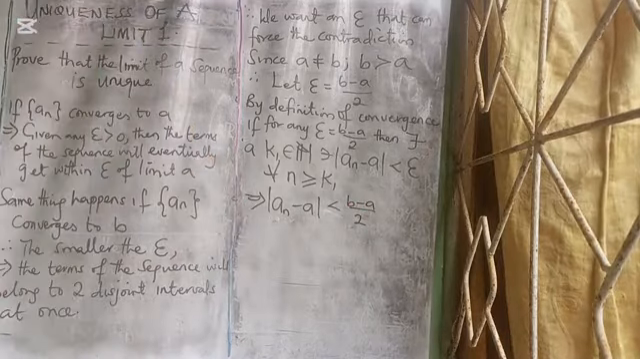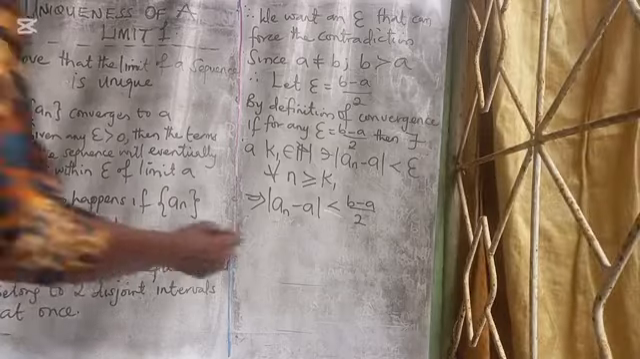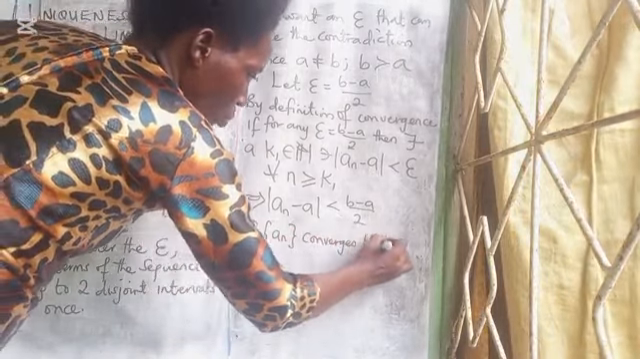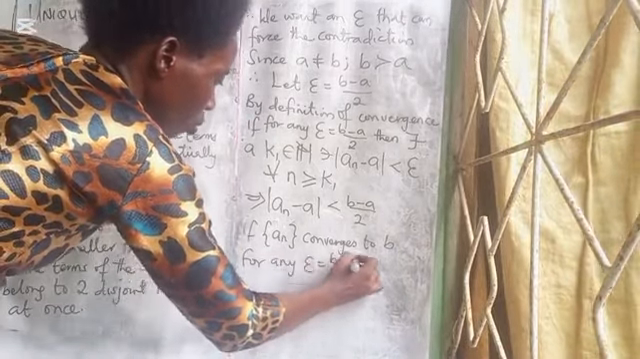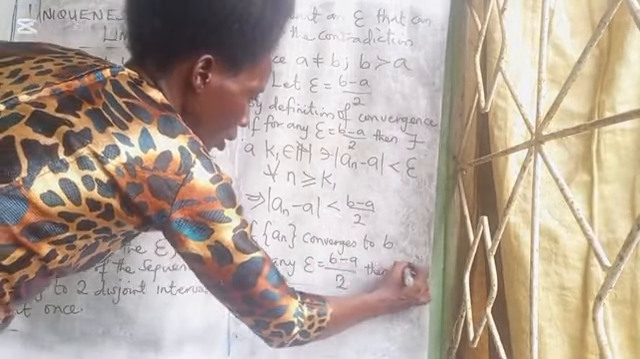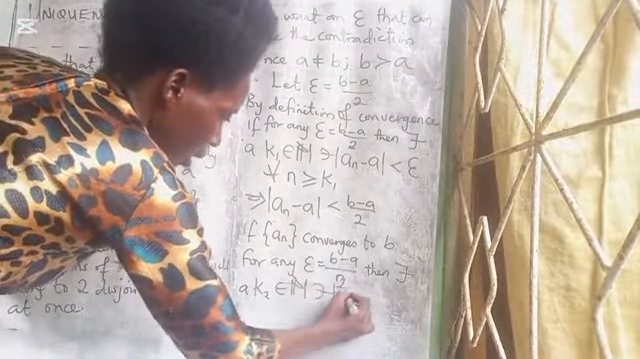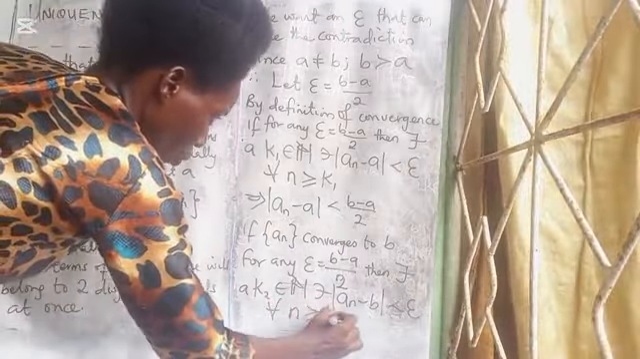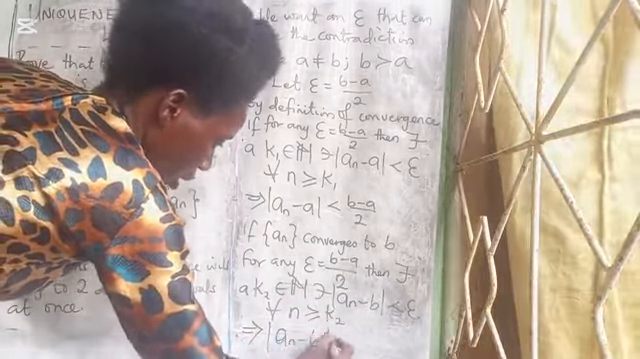The same thing applies when the sequence an converges to B. If an converges to B, then again, for any epsilon equal to (B minus A) over 2, there exists a K2 belonging to the set of natural numbers such that the absolute value of an minus B will also be less than epsilon for all n greater than or equal to K2. And again, that implies that the absolute value of an minus B is less than (B minus A) over 2.